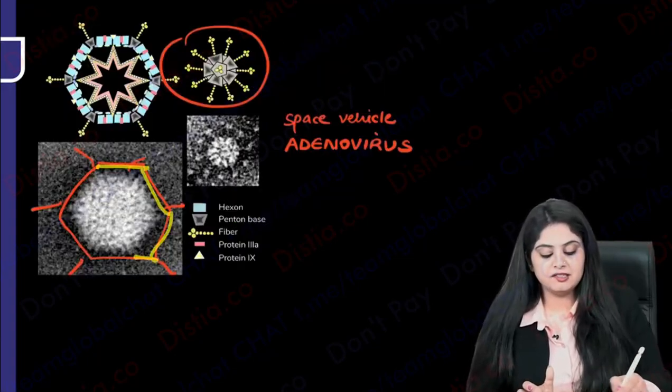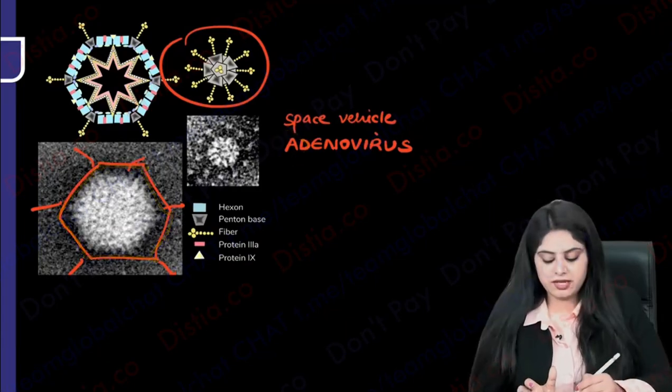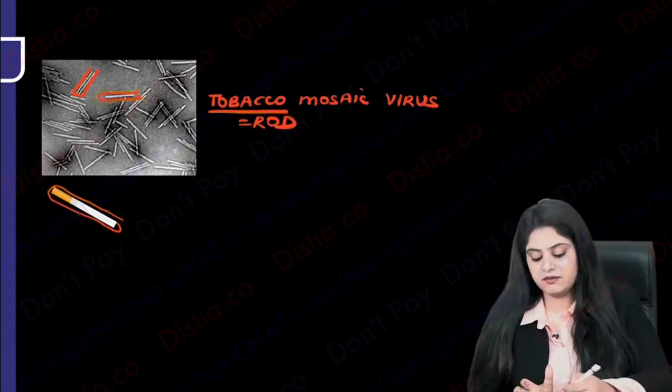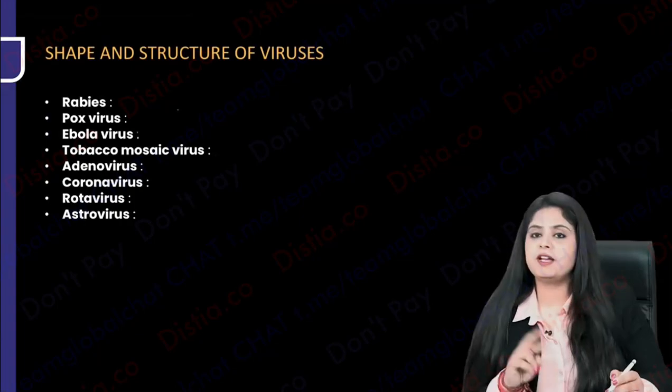The one coming in a space vehicle, alien, that is adenovirus. And finally, looking like a rod or a cigarette with tobacco, tobacco mosaic virus. I think you have done this. Now, if I ask, I'm not going to write.